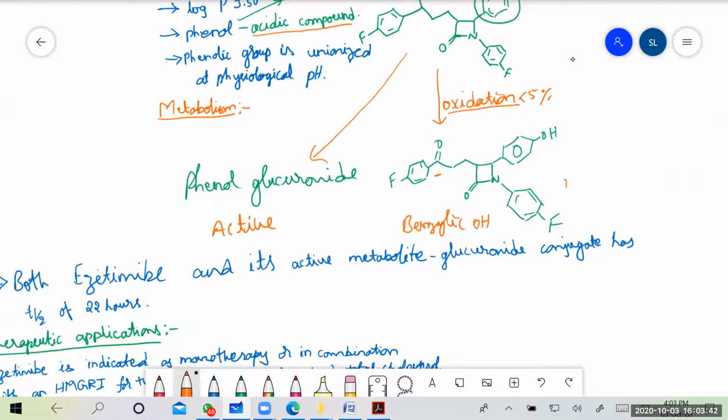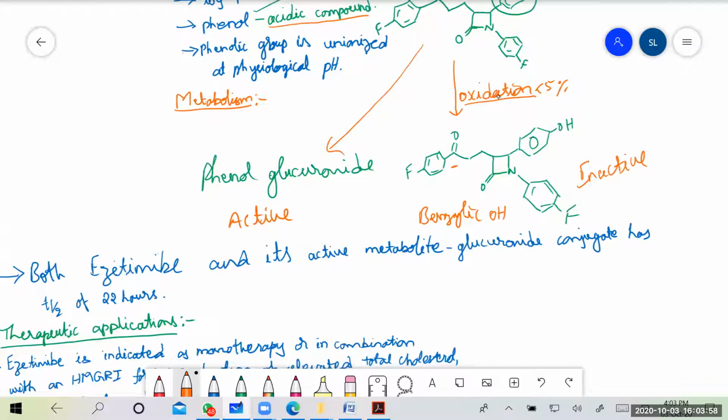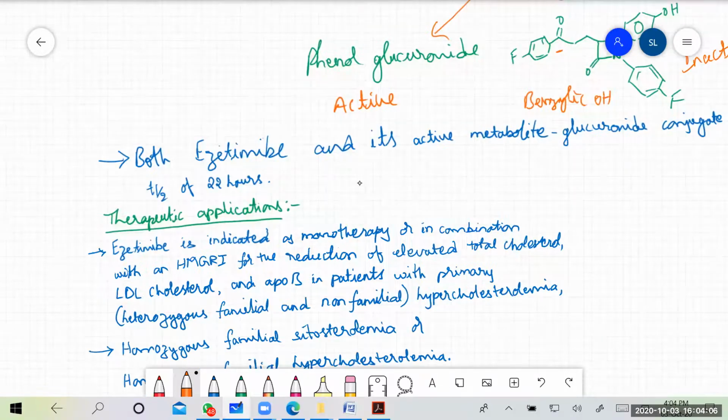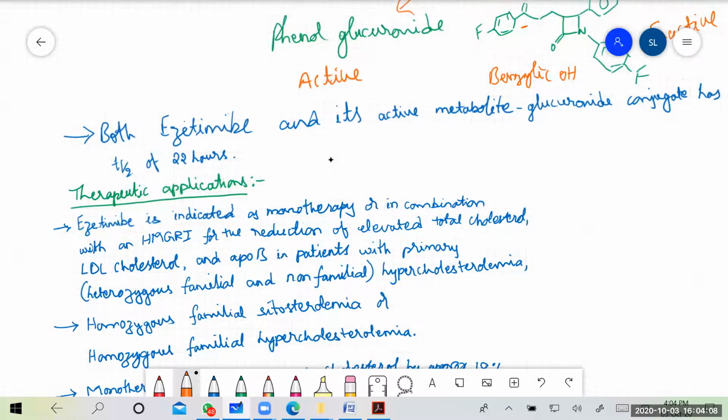This is inactive. Whereas the other metabolite obtained from ezetimibe is phenol glucuronide, where glucuronic acid conjugates at the phenol and forms ezetimibe phenol glucuronide. That compound is also active in nature.